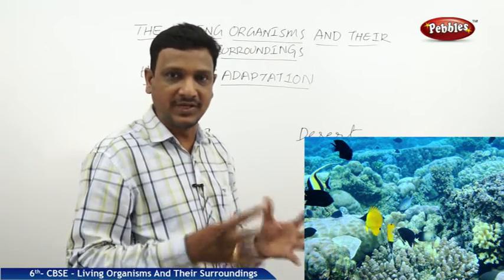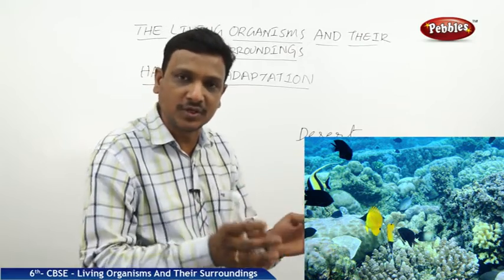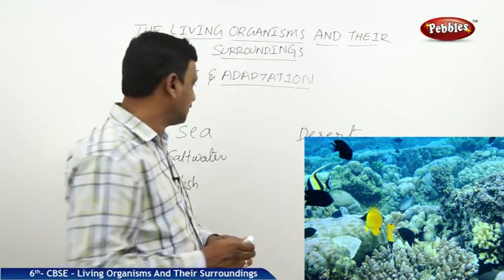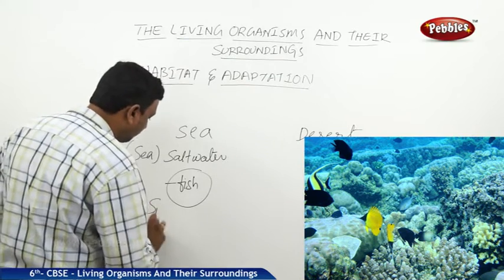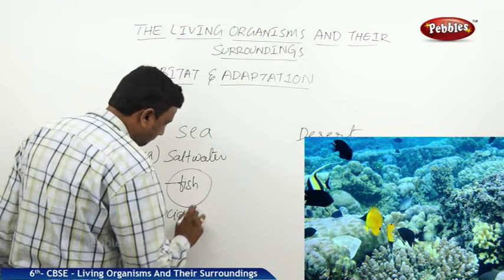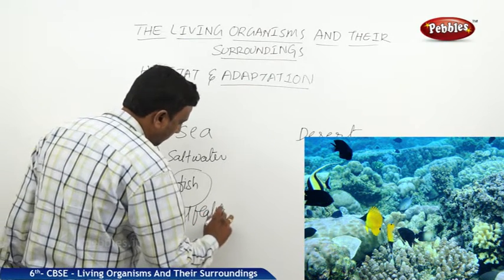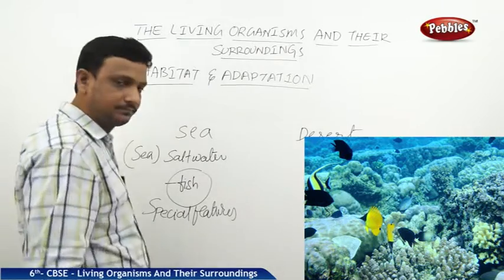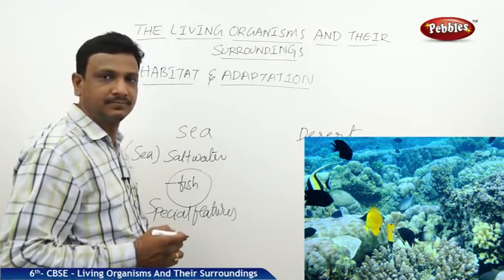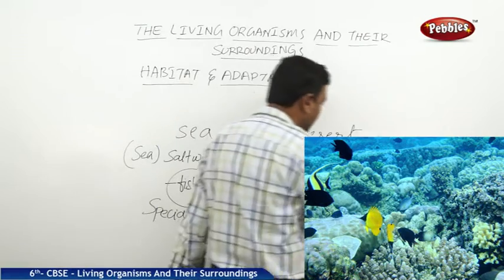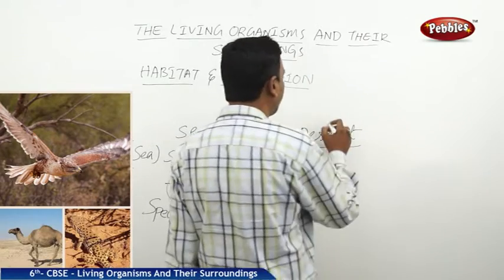Right. They have gills to get the dissolved oxygen from the water. So fish have some special features to live in the special condition, that is the sea. In the same way, let us see the second one, desert. Here we find the cactus.